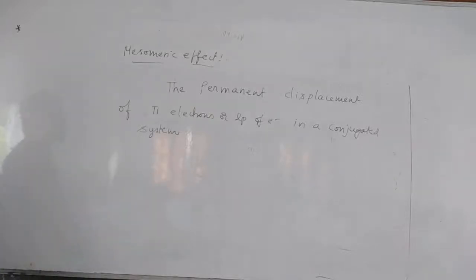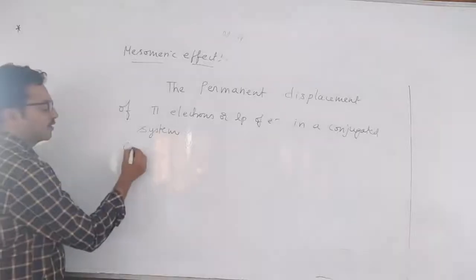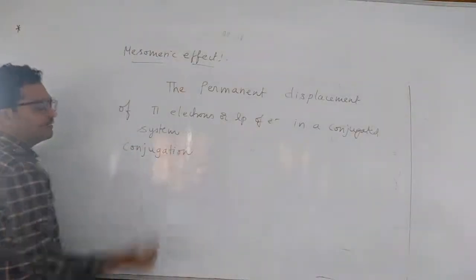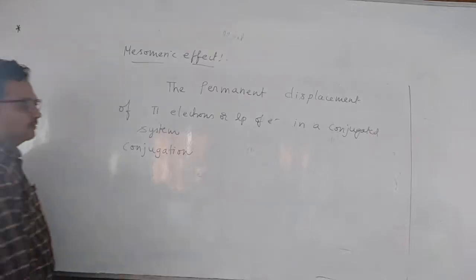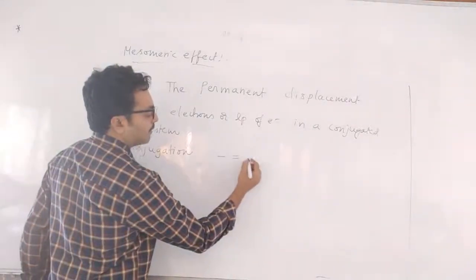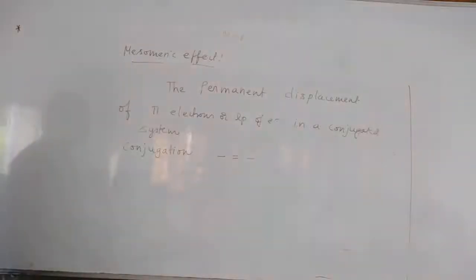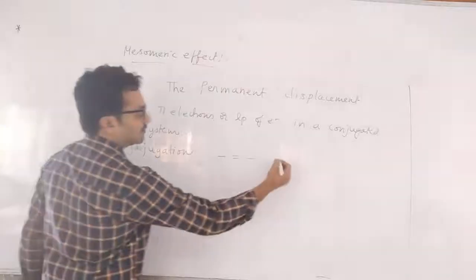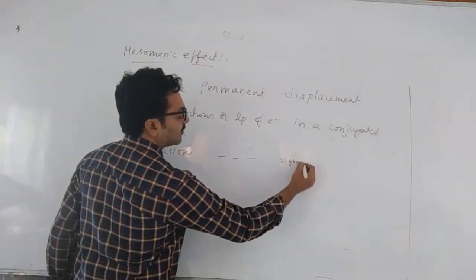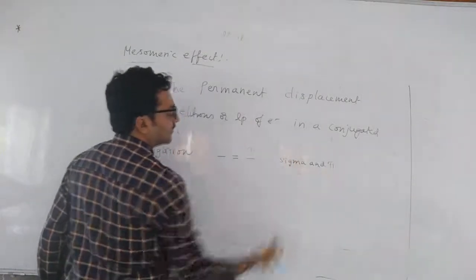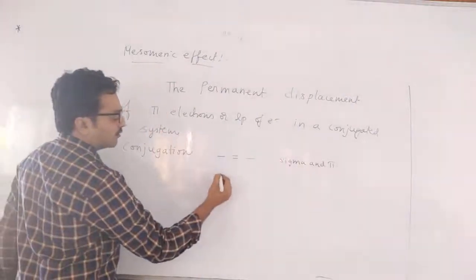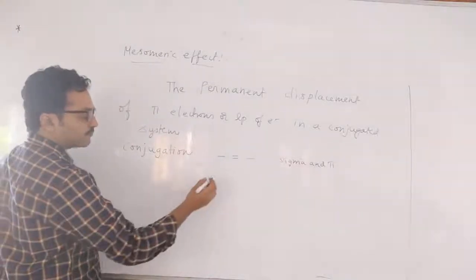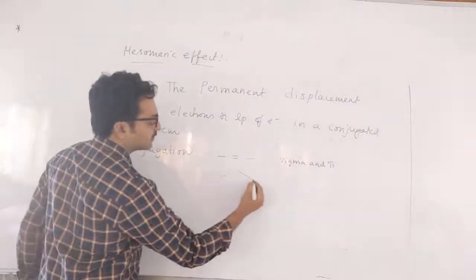What do you mean by conjugation? Conjugation means alternate sigma and pi bonds. If sigma and pi bonds are alternately there, it is called conjugation. Or else a lone pair, or a cation, double bond, and negative charge, like this.